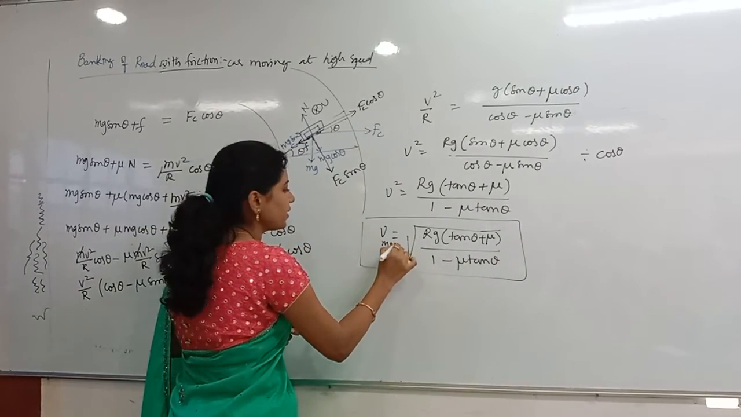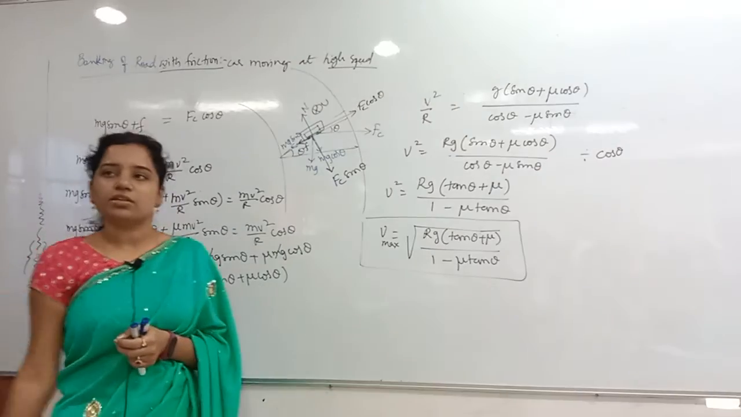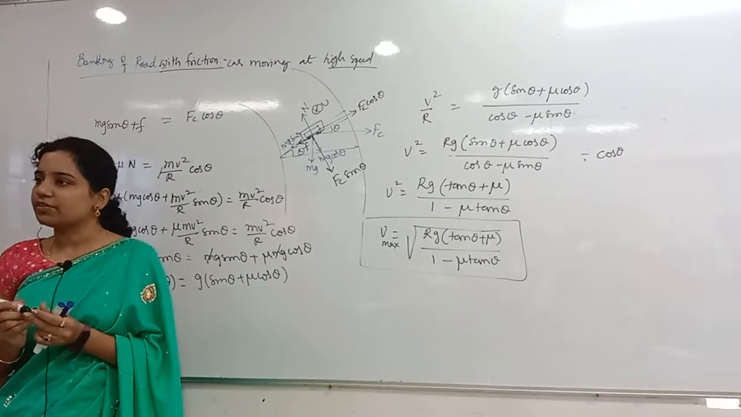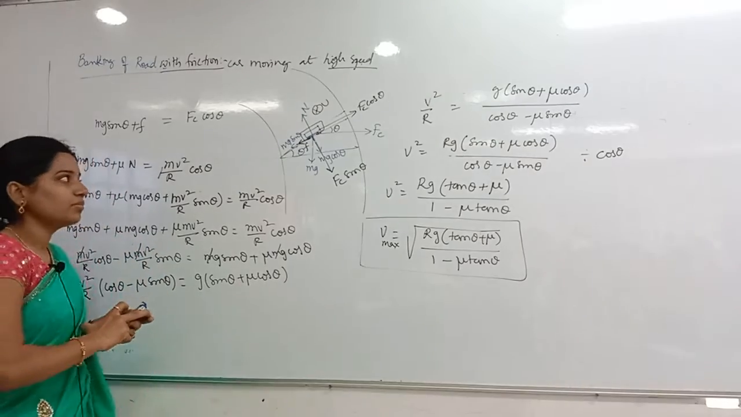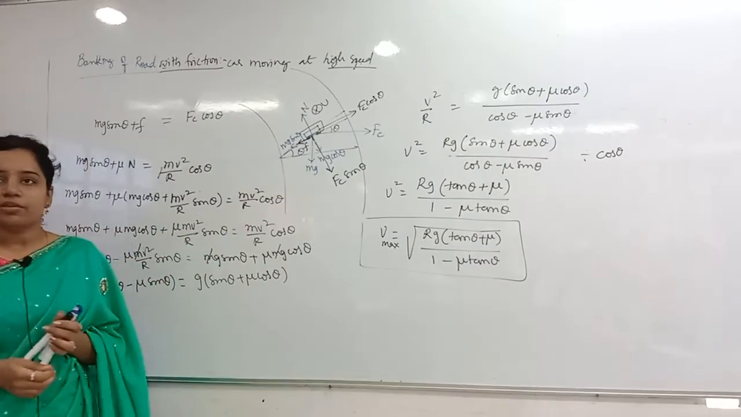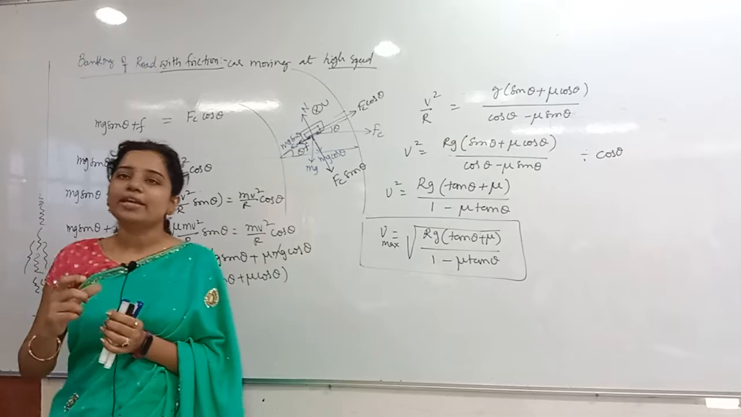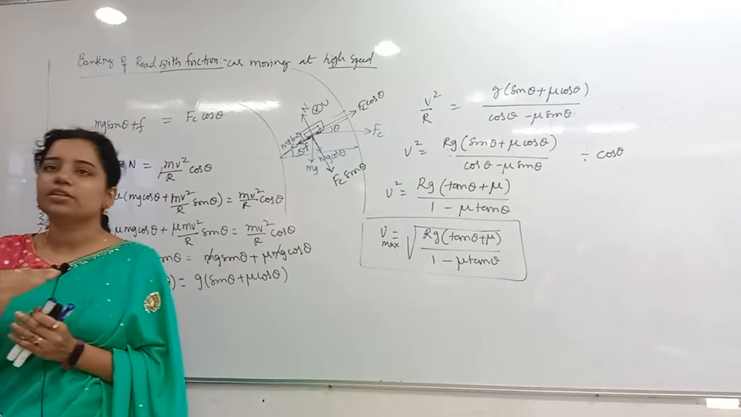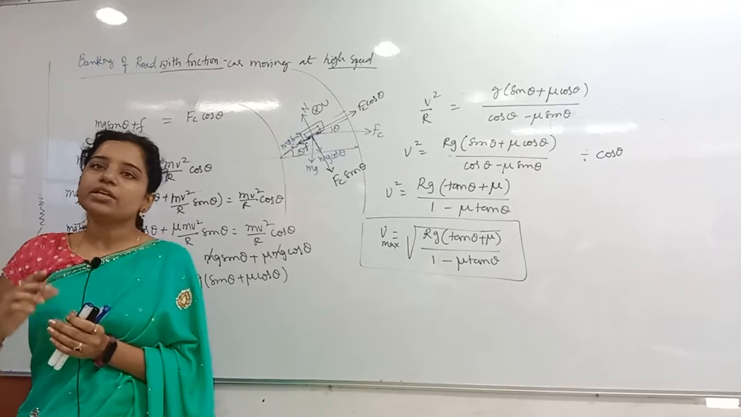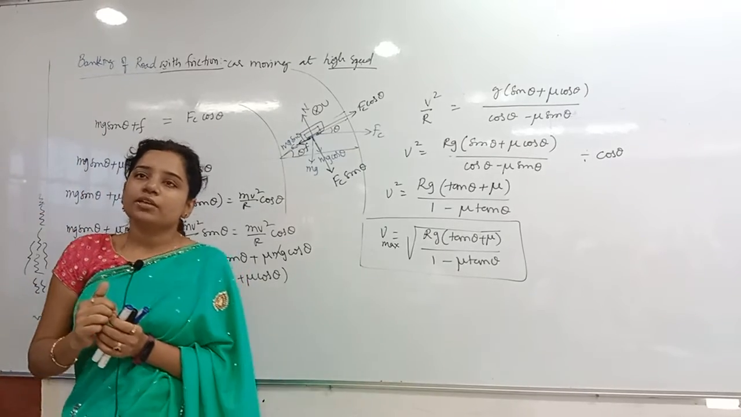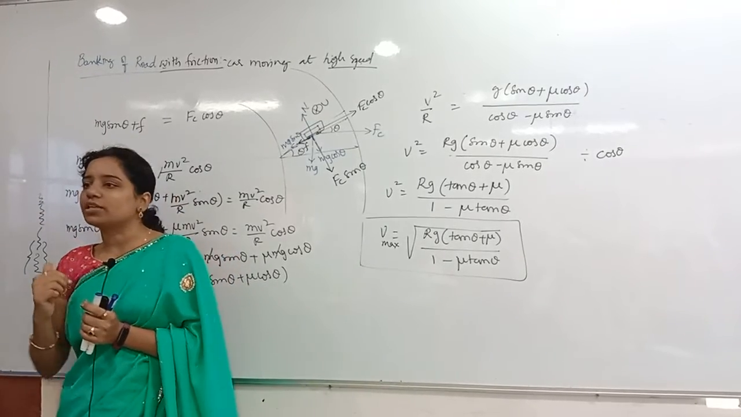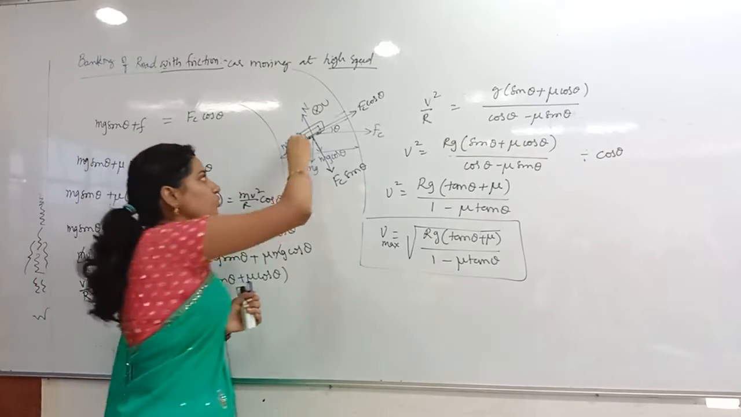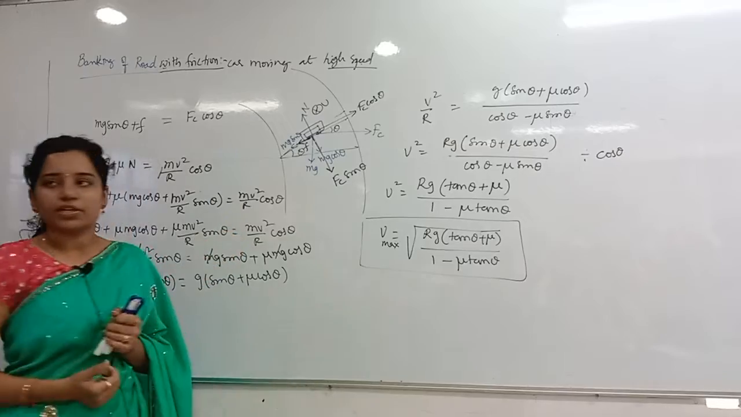This is the maximum velocity. After this velocity, what happens? Nothing but the car will skid off. You understand everything? The main thing is the diagram only. You have to understand the diagram. Whenever the car is moving with high speed, it will fly in the outward direction. It will skid in the outward direction. Whenever it is skidding in the outward direction, then friction will act opposite to that, nothing but in the inward direction. So it is skidding outward, friction is acting inward.